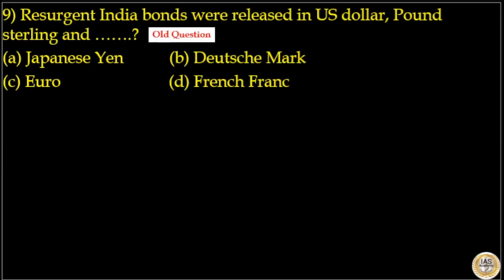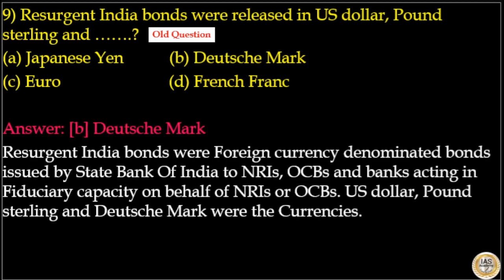Next is: Resident India bonds were released in US dollar, pound sterling, and which of the following? Options are Japanese yen, Deutsche Mark, Euro, and French franc. Here the answer to this question is option B, Deutsche Mark. Resident India bonds were foreign currency denominated bonds issued by State Bank of India to NRIs and overseas corporate bodies and banks acting in fiduciary capacity on behalf of NRIs or OCBs. US dollar, pound sterling, and Deutsche Mark were the currencies.